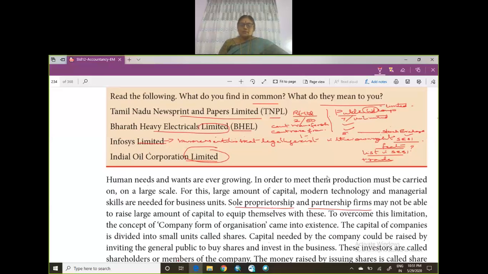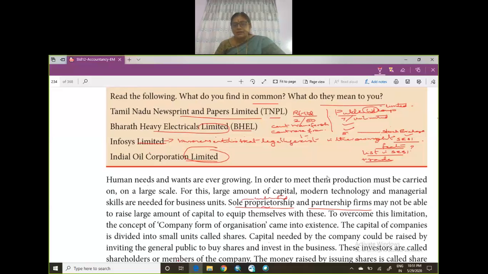In case of sole proprietorship, if he's incurring a loss, even his private property can be attached. The liability of the sole proprietorship is unlimited. That's why we say that if he incurs a loss, even his private property will be attached.